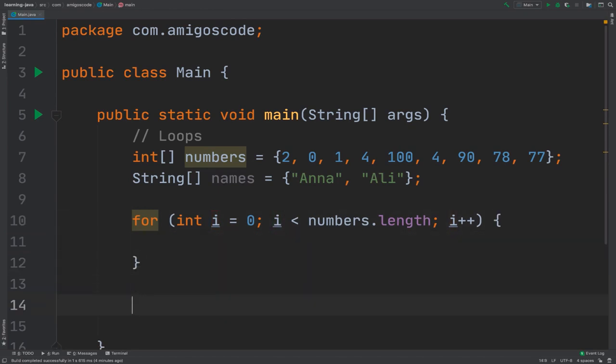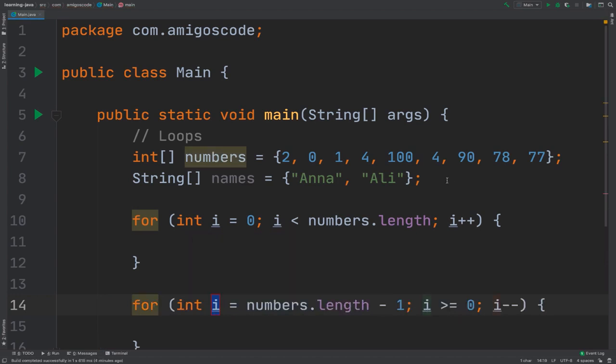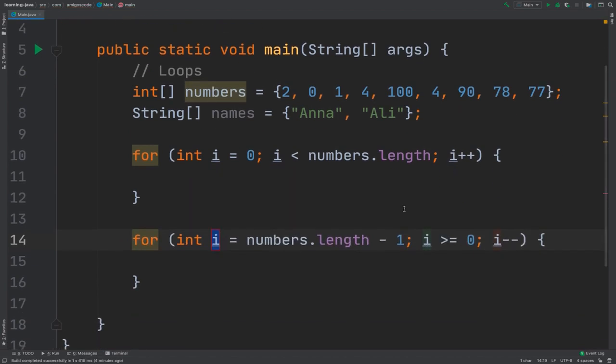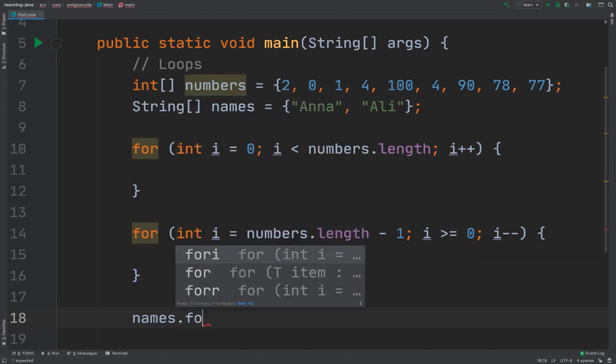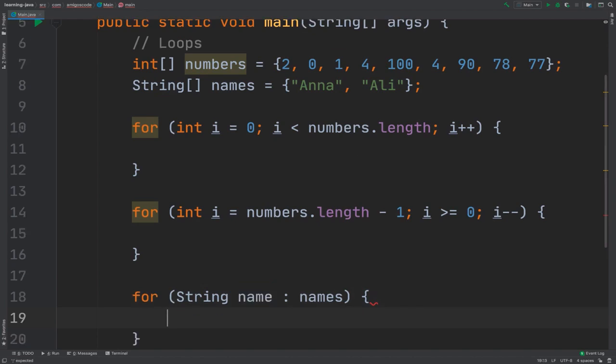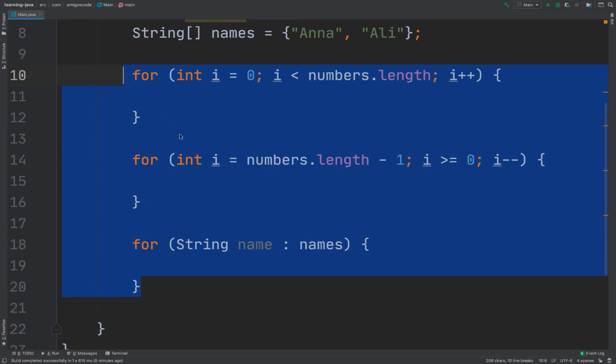So let's try the other one. So numbers dot and then for and then r. So this is the actual reverse, so from right to left. Enter, and there we go. So you see that this is much quicker. This is why IntelliJ is amazing, and you should really be using awesome IDEs like this one. So finally, if I say names dot and then for, and this is the enhanced for loop, enter, and there we go. So you see that I was able to create these loops in seconds.